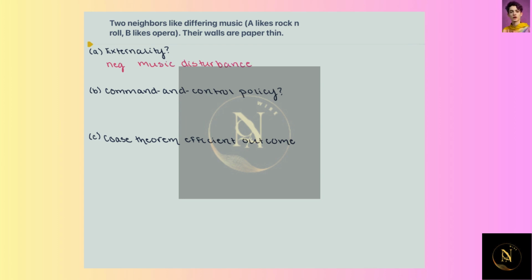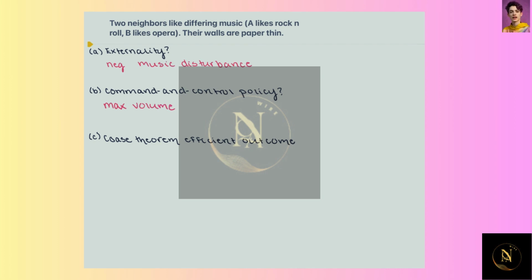Part B here, we want to describe a sort of command and control policy that their landlord could implement in order to try to reach some sort of an agreement. So suppose the landlord specifies some maximum volume that these two neighbors can play their music at. We're going to be avoiding that negative externality in this case because the other neighbor probably wouldn't be able to hear the music at that point.